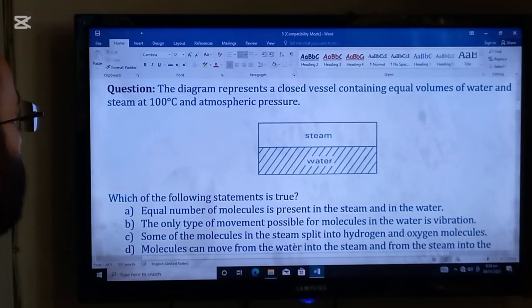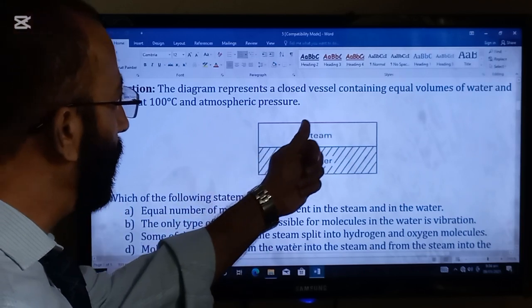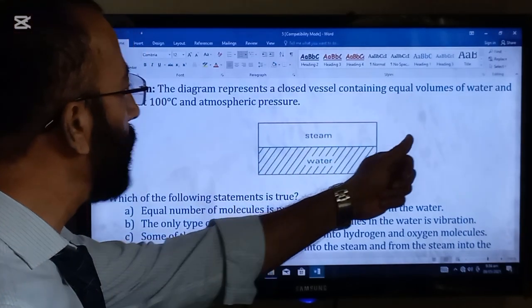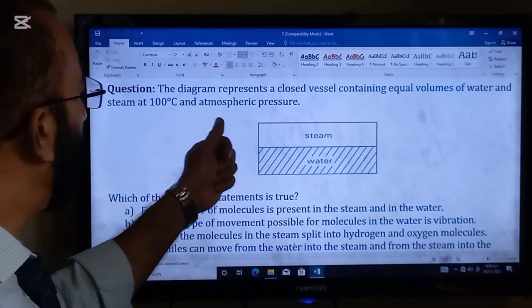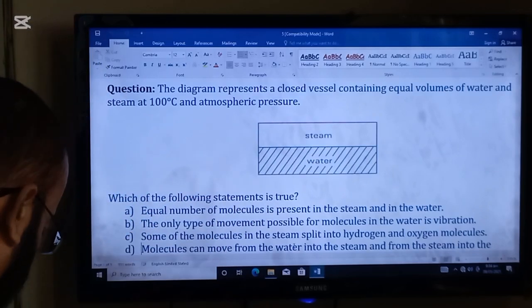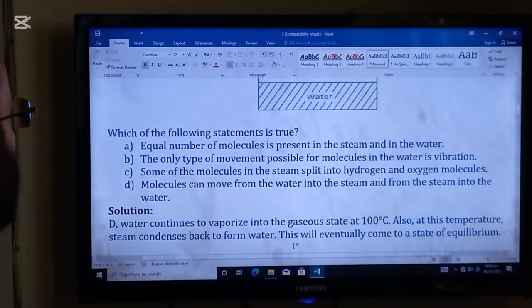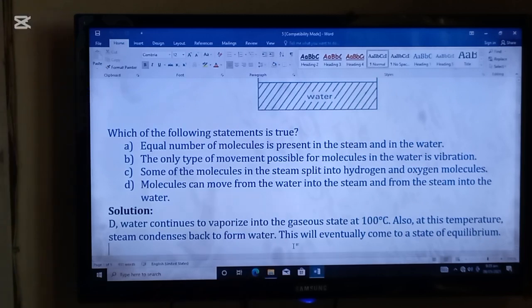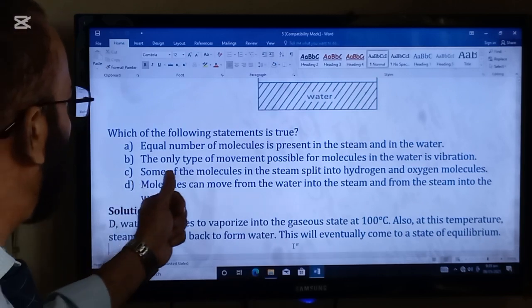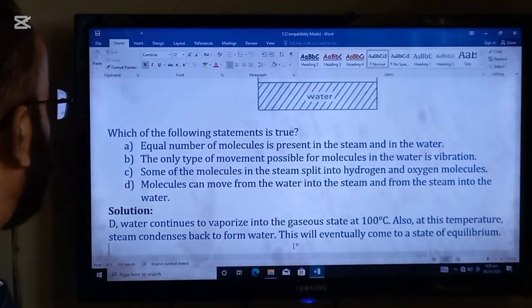Here is a question. The diagram represents a closed vessel containing equal volumes of the water and steam at 100 degrees C and atmospheric pressure. Question is, which of the following statement is true? A part is, equal number of the molecules is present in the steam and in the water.